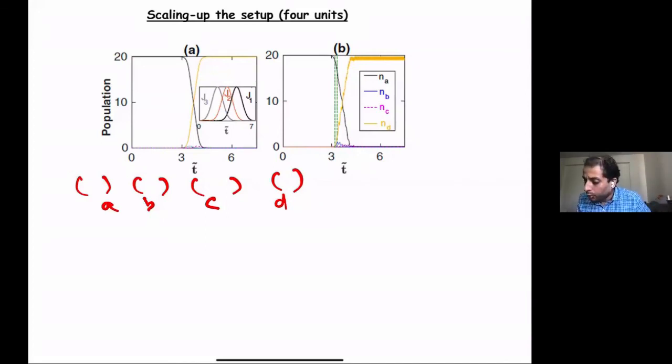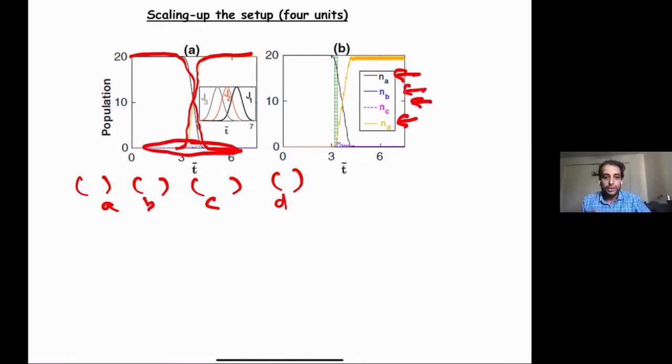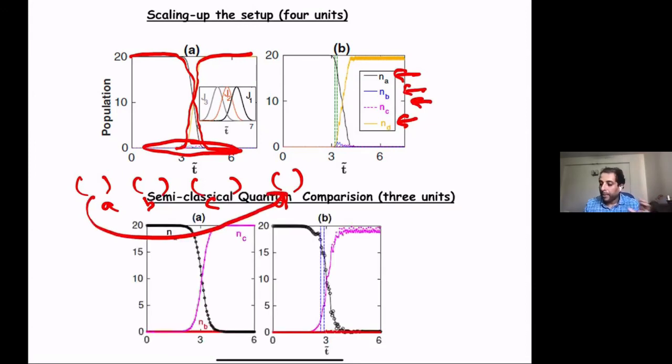So you see that Na goes from 20 to 0. Nd goes from 0 to 20. And NB and NC basically almost remain 0 in the process. So that means that I have transferred from A to D without really impacting B and C. And this is basically a comparison between semi-classical and quantum results for 3 units.